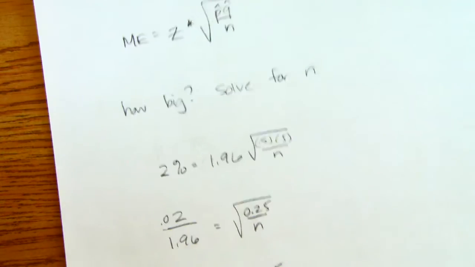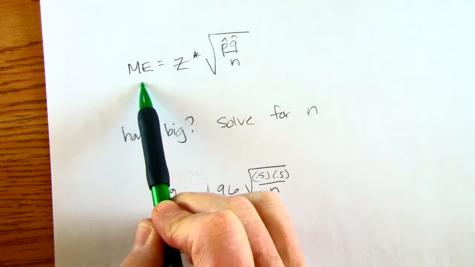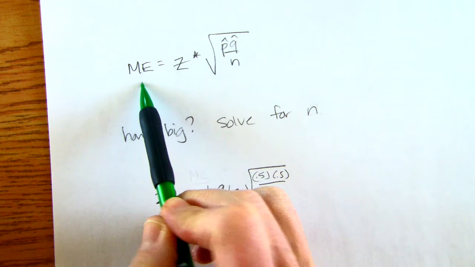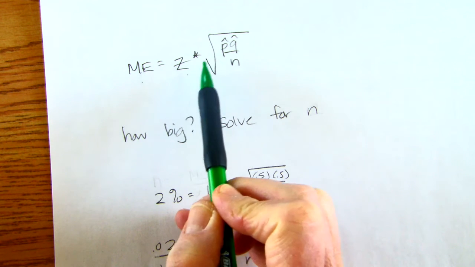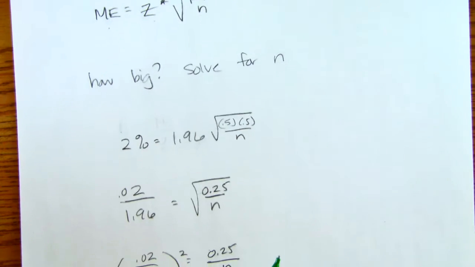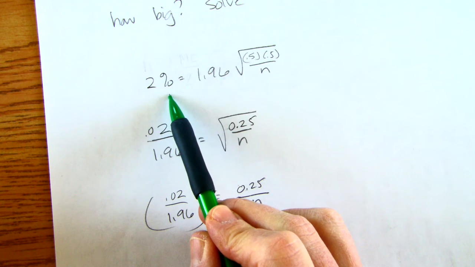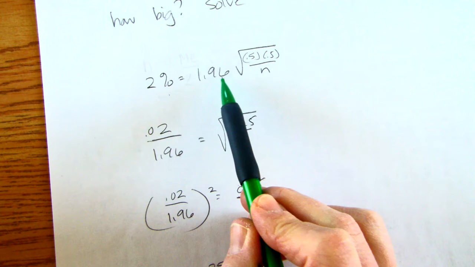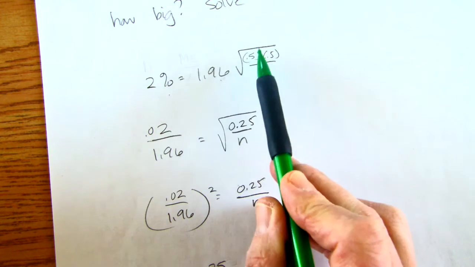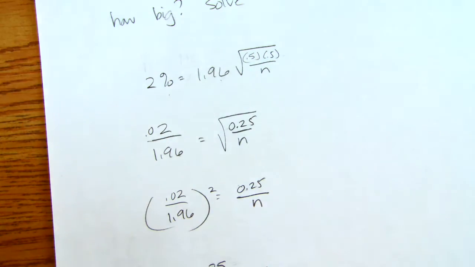So suppose I don't know how many people I should sample. How many is big enough? Well, if I know how many percentage points I want to be within, and I know how confident I want to be, I can figure out about how many people I need to sample. So I solve for n. If I know I want to be within 2 percentage points, and I know I want to be 95% confident, I have no idea actually what my proportions are, so I just say 0.5 times 0.5. That's the biggest we're going to get.